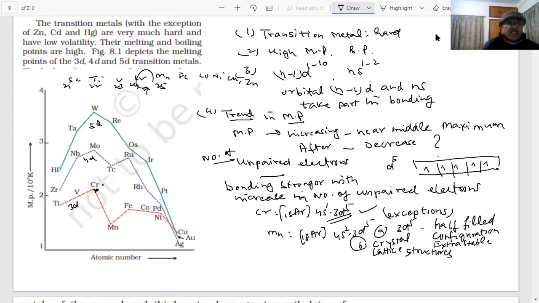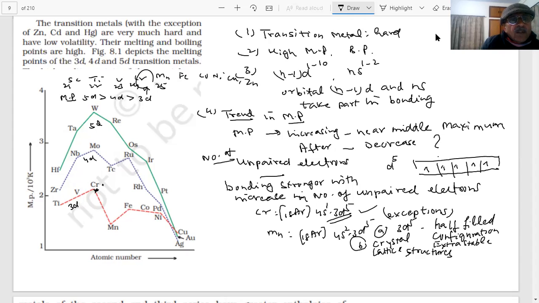And the 4d series have a higher melting point than 3d, and the 5d series have a higher melting point than 4d. What could be the reason for this, students? As the elements become heavier, what is happening? Metal bonding is increasing. Metal bonding is becoming stronger. So the melting point of the 5d series is more than 4d, more than 3d.